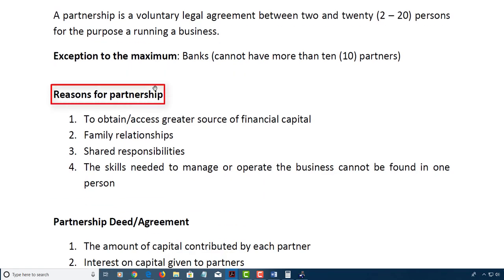Reasons for partnership. 1. To obtain or to access greater source of financial capital. 2. Family relationships. 3. To share the responsibilities. 4. The skills needed to manage or operate a business cannot be found in one person.